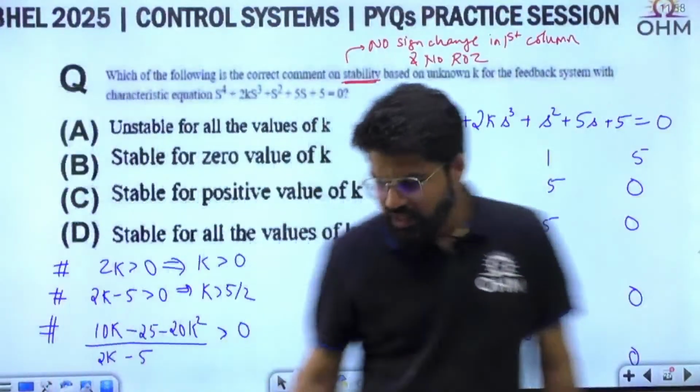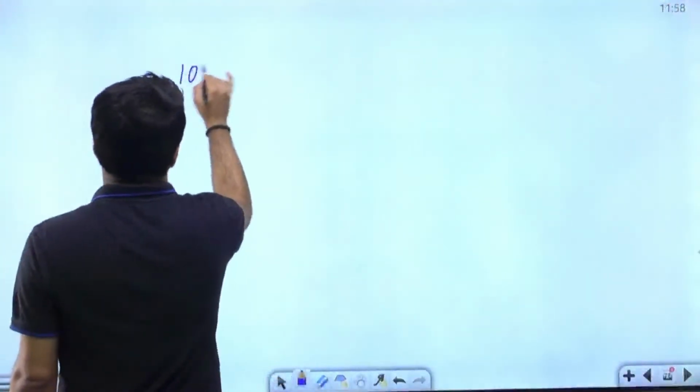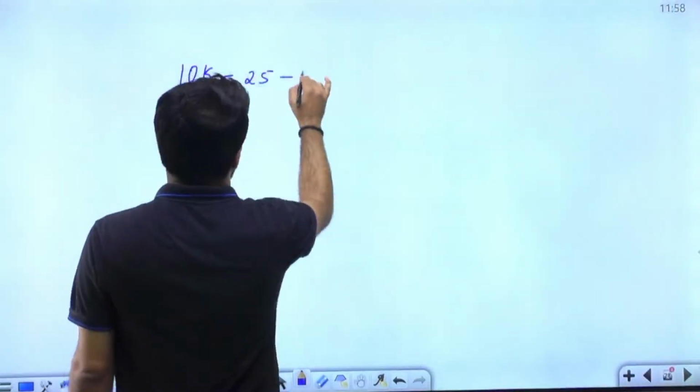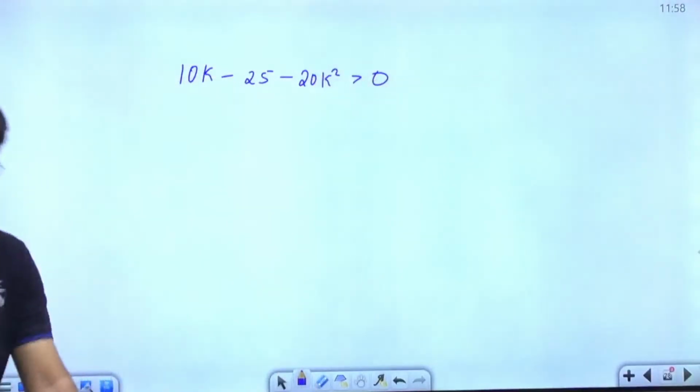Okay, let us see how this factor can be greater than 0. So what is that factor? Let me pick it up once again. I have 10k minus 25 minus 20k square, and this has to be positive.